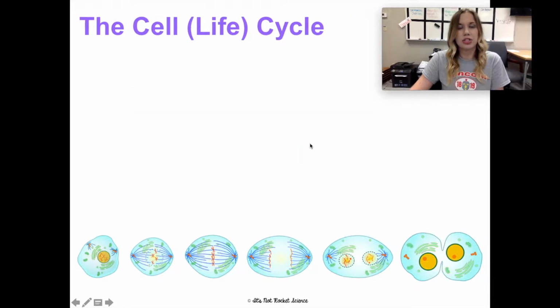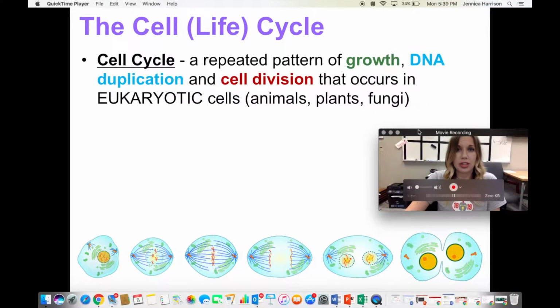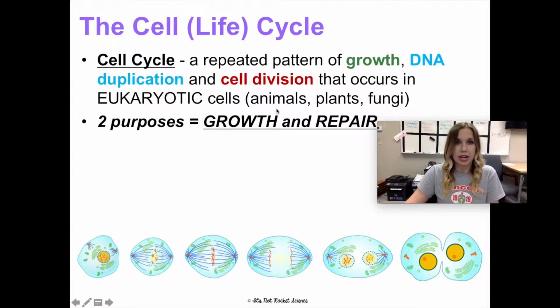So this brings us to the cell's life cycle. The cell cycle is a repeated pattern of growth, DNA duplication, and cell division that occurs in eukaryotic cells, which, if we remember from Unit 1, are animals, plants, and fungi. There are 2 purposes of the cell's life cycle, which are growth and repair. We want to continuously grow, and repair any damaged cells or get rid of cells that we need to.